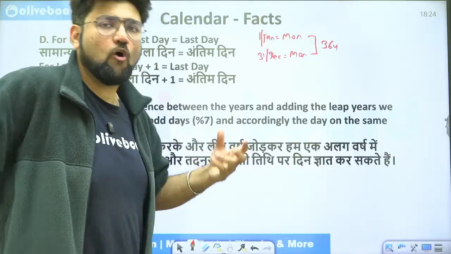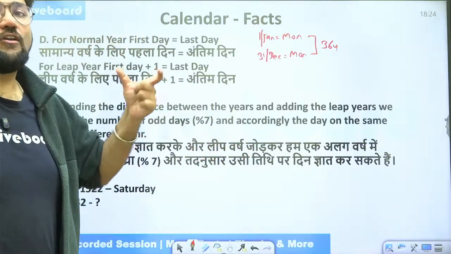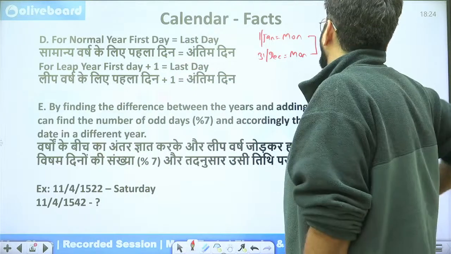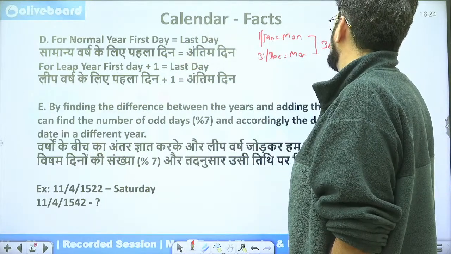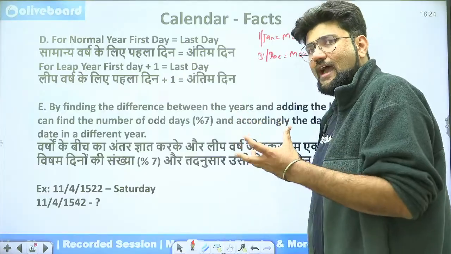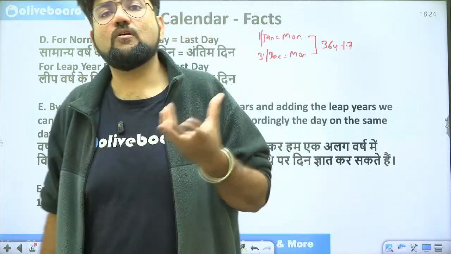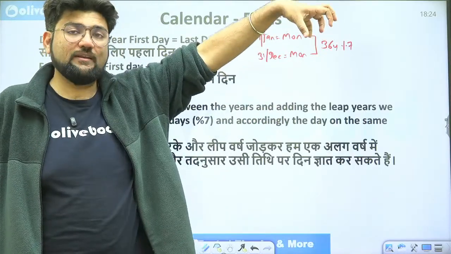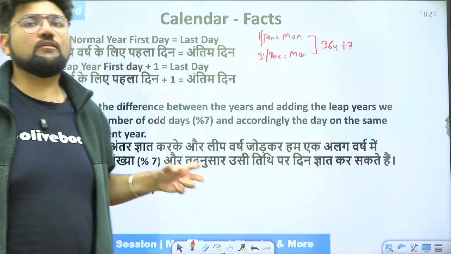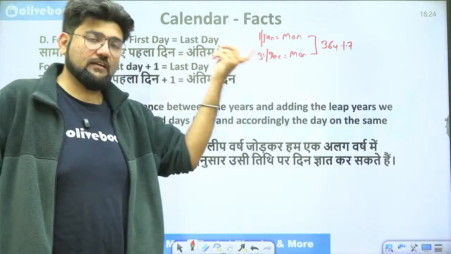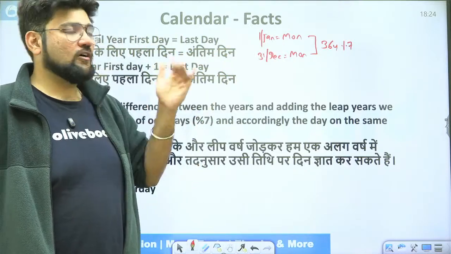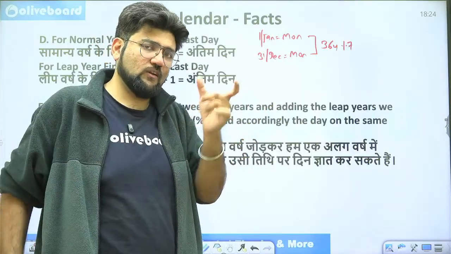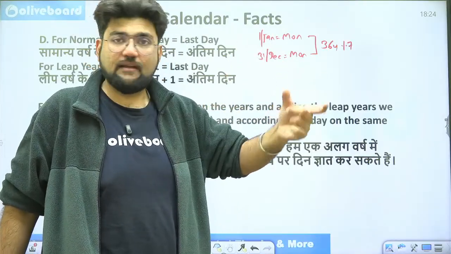How will I find out how many extra days or odd days I have? I will always take a remainder with 7. So we will modulo divide here by 7. Anytime you have a gap where a number of days is given to you, you will modulo divide by 7 to get the odd value, how many odd days are there in that period. Why? Because after every 7 days, the days are going to repeat. So we remove all the days which are repeating and we are only bothered with the excess, that means the remainders.